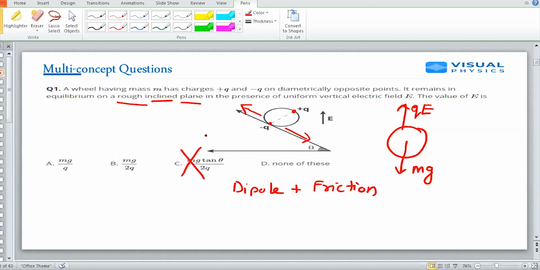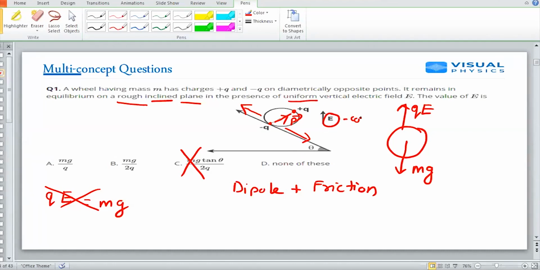So I know first of all that qE must be equal to mg, but I cannot use this concept here. Why? Because the dipole itself will interact with the electric field, and nothing is said about the electric field apart from uniform.